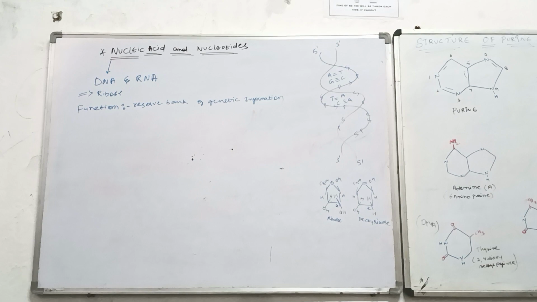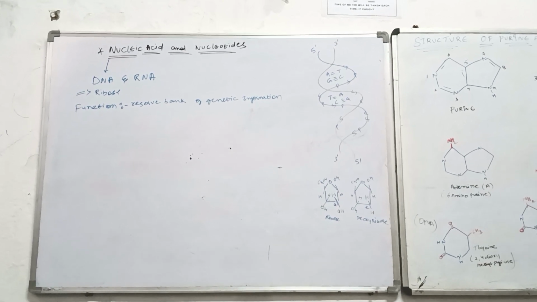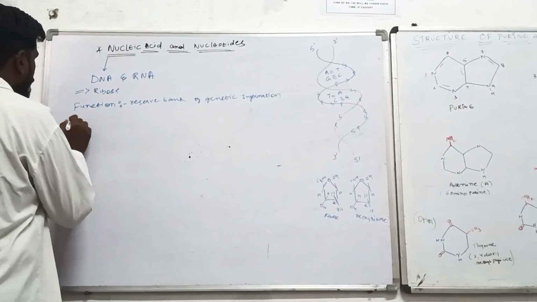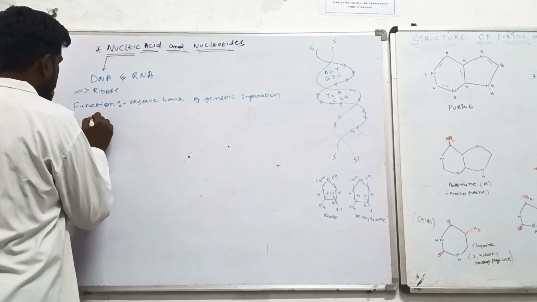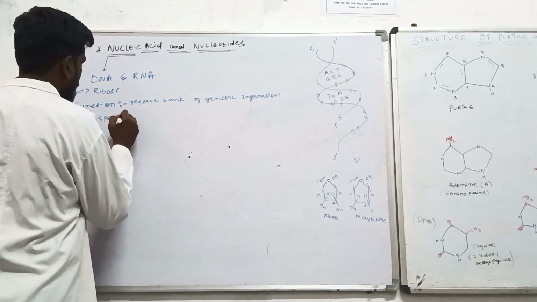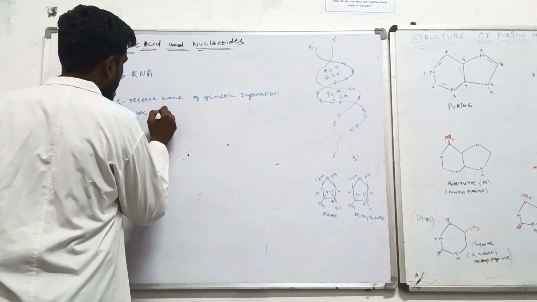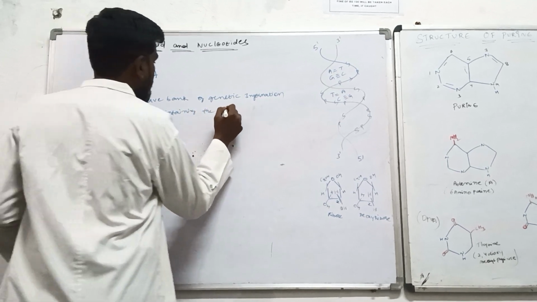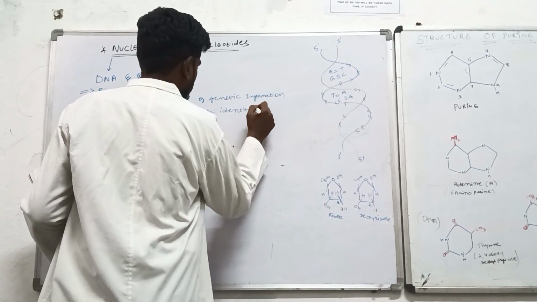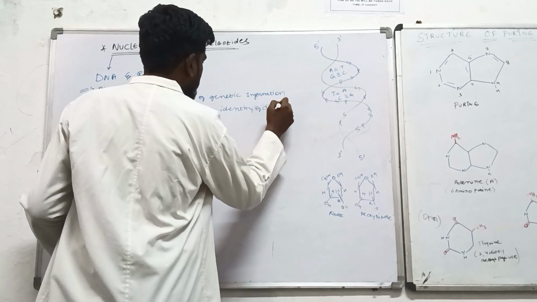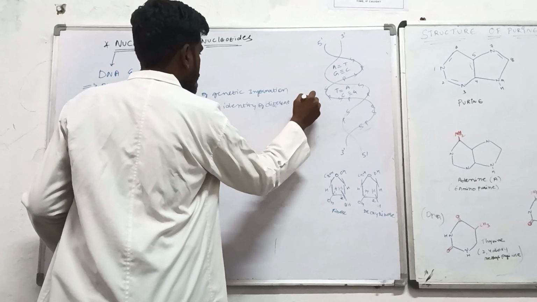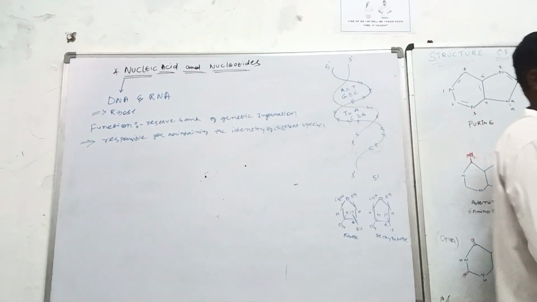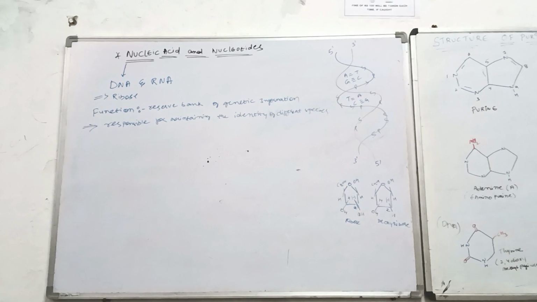The first thing is that it acts as the reserve bank of genetic information. The second thing is that it is responsible for maintaining the identity of different species. What do we mean by different species? Humans are a species, animals are a species, plants are a type of species.